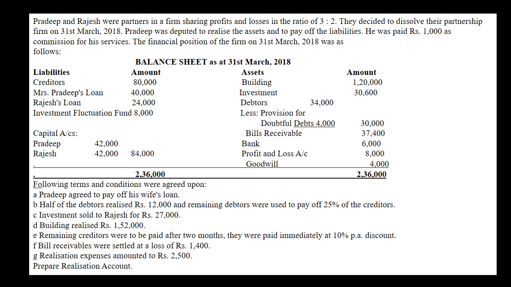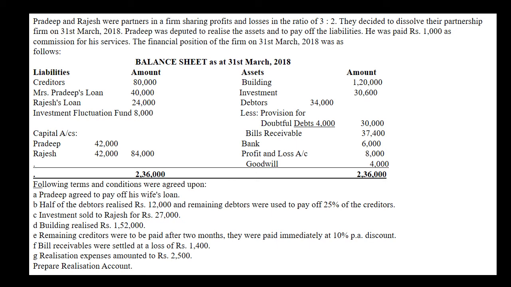Half of the debtor realized 12,000. It means debtors were paying 12,000 only. It will be shown on credit side with the name of bank in revaluation account. Remaining debtor were paid off for paying 25% of the creditors. It means creditors को हमने asset से settle किया. Therefore no entry.